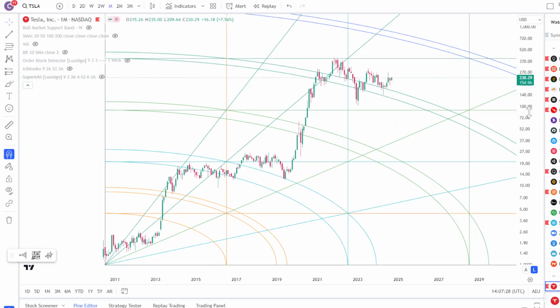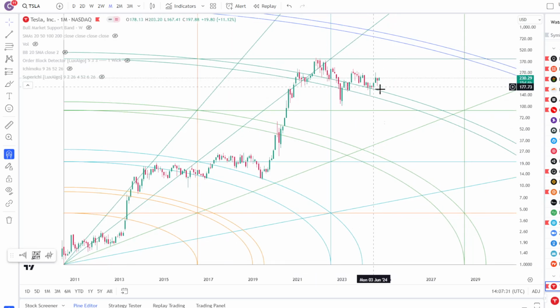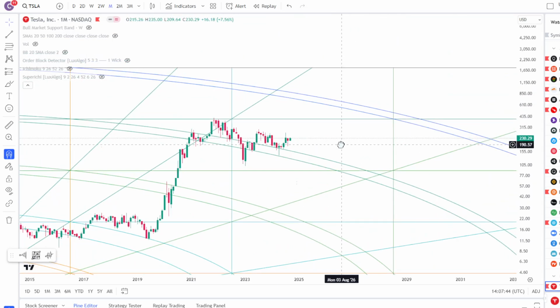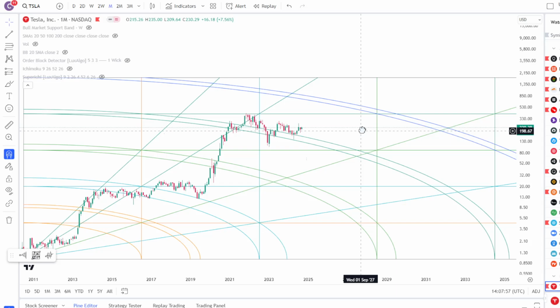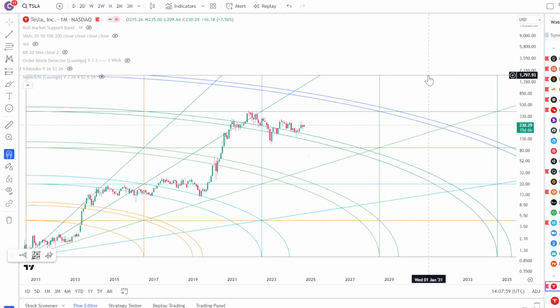But I cannot ignore the fact that it's really messed around with this arc over here for 3 years, just like how it messed around this arc over here for like five years. I think it's messed around with this arc enough. I think it wants to break out away from the arc, kind of like how it did over here. And I think the next level it's going to end up gravitating to is going to be the horizontal, which is around 400, where it got rejected previously. And the next level is going to be this arc over here, which can hit somewhere around the high 500s, low 600s.